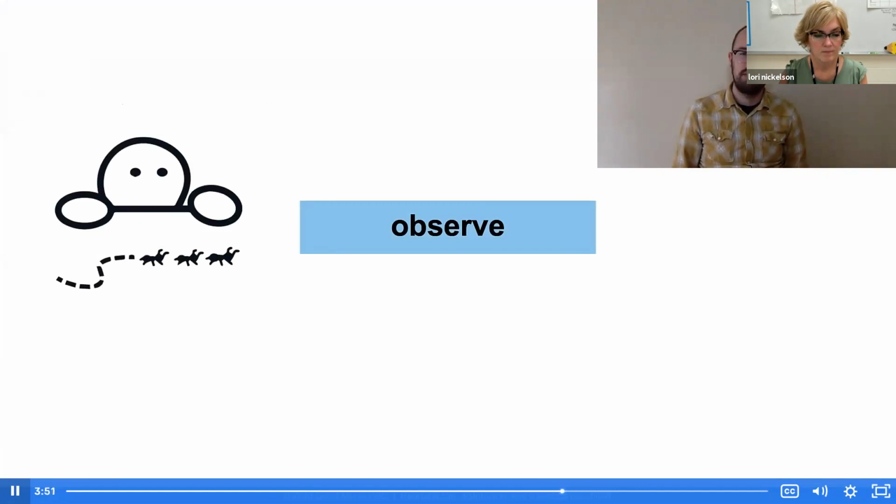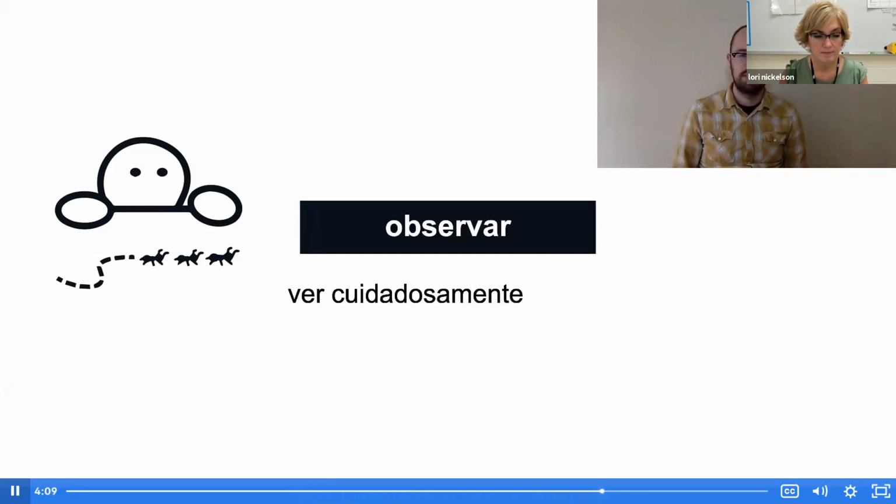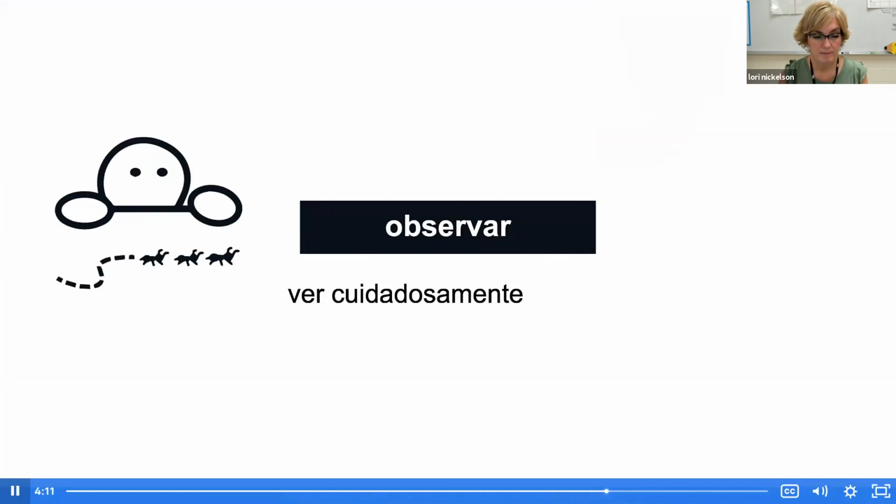Our last word is observe. Say it after me. Observe. The word observe means to watch carefully. In our picture, we see someone observing some ants, watching them carefully. Let's listen to this word and its definition in Spanish. Observar significa ver cuidadosamente.